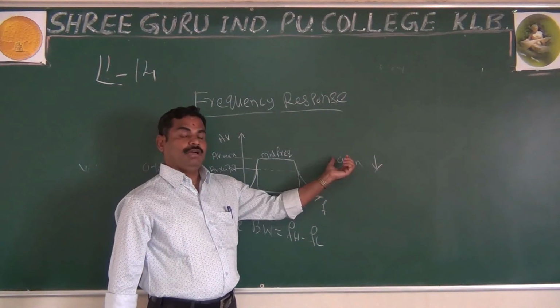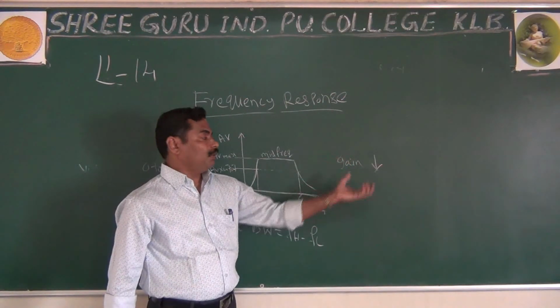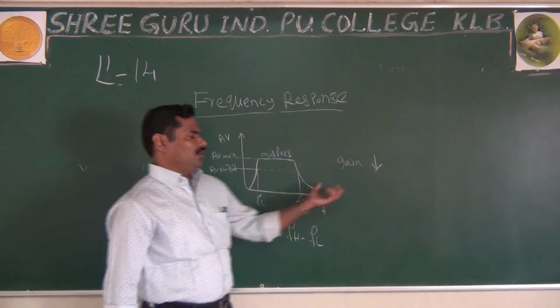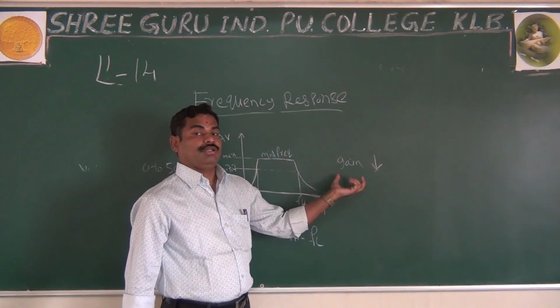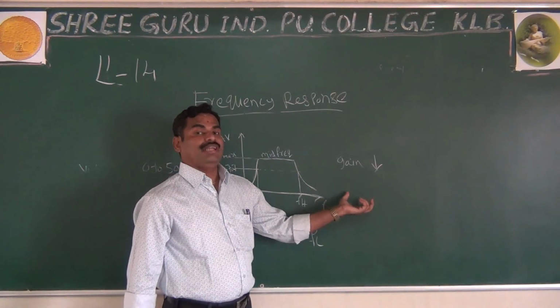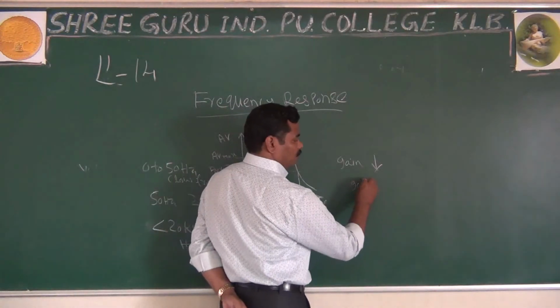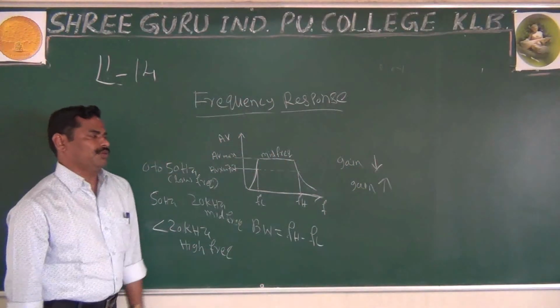It means bypass capacitor and coupling capacitor act as a short circuit, and because of the loading effect, the gain will reduce. At the same time, transient capacitance and wiring capacitance have a very low reactance. Because of very low reactance, what happens? The gain will increase. And in the same frequency, what happens?